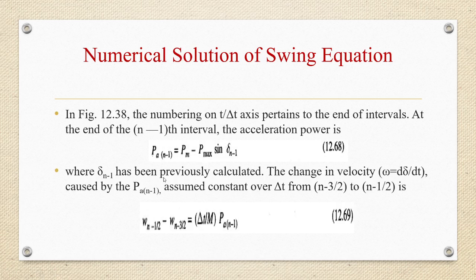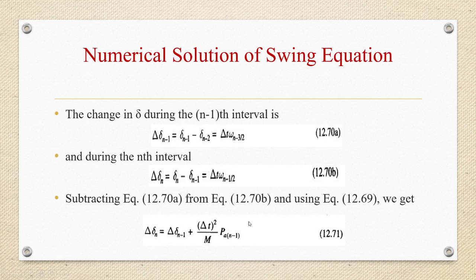So in the figure, the numbering on the t by delta t axis pertains to the end of intervals. At the end of the n minus 1th interval, accelerating power is given as Pa n minus 1 is equal to Pm minus Pmax sine delta n minus 1, where delta n minus 1 we have already calculated. So change in velocity omega, which is d delta by dt, caused by Pa n minus 1, assumed constant over delta t, that is from n minus 3 by 2 to n minus 1 by 2. We are assuming that delta t is constant. Now omega n minus 1 by 2 minus omega n minus 3 by 2 can be written as delta t by M times Pa n minus 1, this equation.